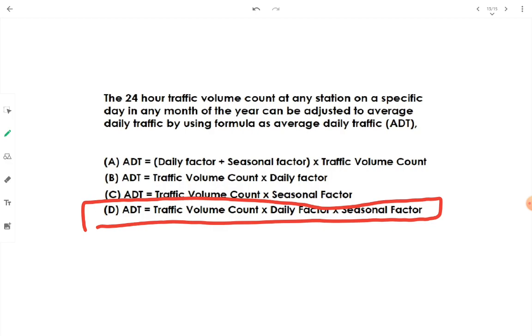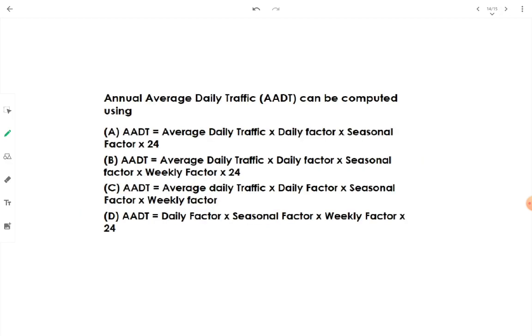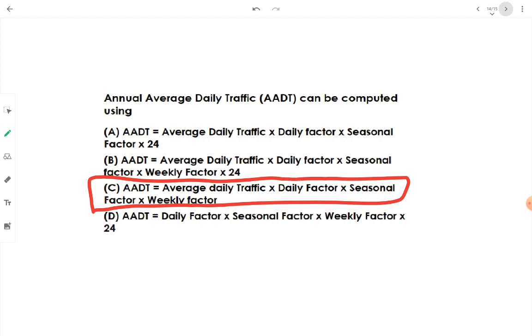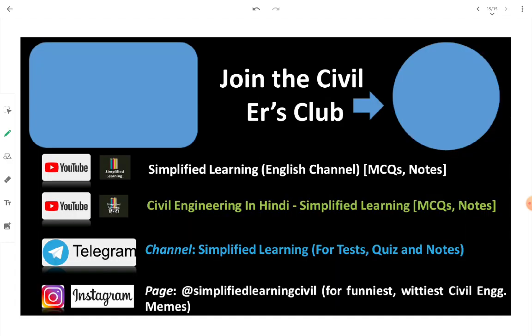Okay, let's go to the next question. Annual average daily traffic, AADT that we call it, can be computed by using the product of ADT, daily factor, seasonal factor and weekly factor. Okay, ADT means average daily traffic, daily factor, seasonal factor and weekly factor. Option C should be the right answer. Okay. So that was all regarding the traffic volume studies.